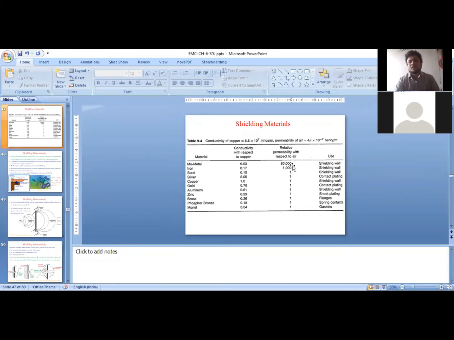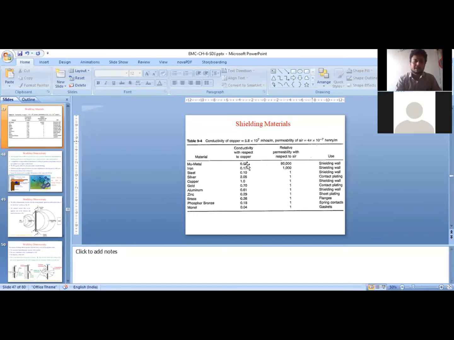But the relative permeability of the mu metal is 80,000 times higher than that of copper. The relative permeability of copper is 1, mu r. Mu 0 will always be there, that is the absolute permeability. Mu is always mu 0 into mu r. So mu r value for copper is 1, and the relative permeability of the mu metal is 80,000, which means it is 80,000 times greater than the permeability of copper.